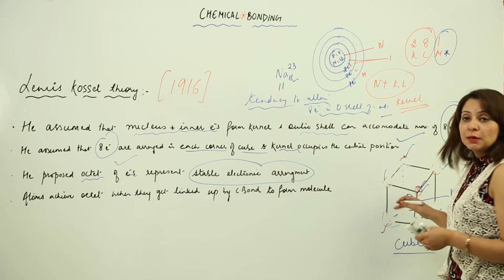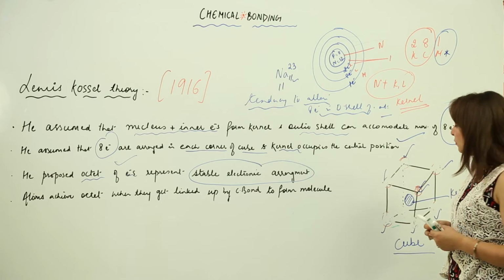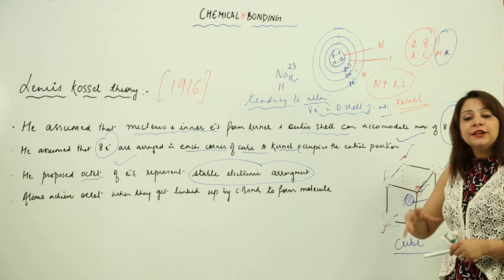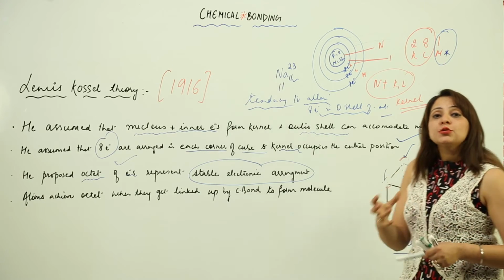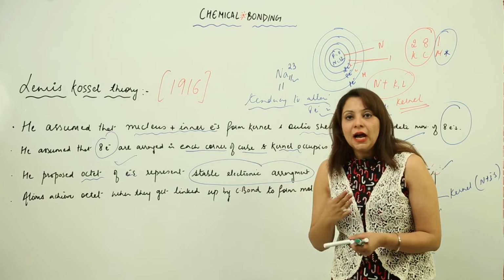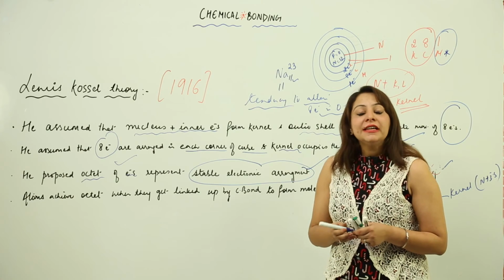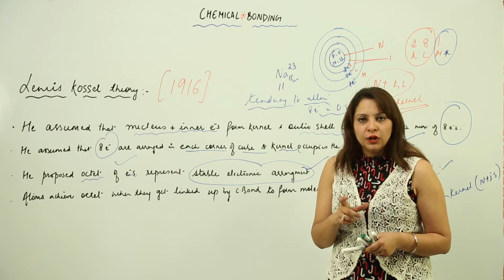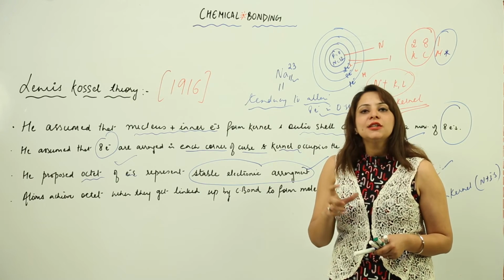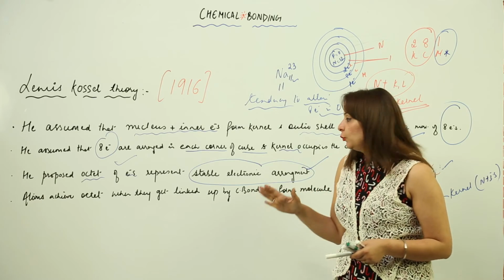So that means it is somehow not stable, right? So he said that is the reason that it needs to combine, because it needs to attain 8 electrons in the outermost shell of an atom. So this is what he said, that the reason behind the combination is the octet rule. And what is that octet rule? Tendency to attain 8 electrons in the outermost shell.